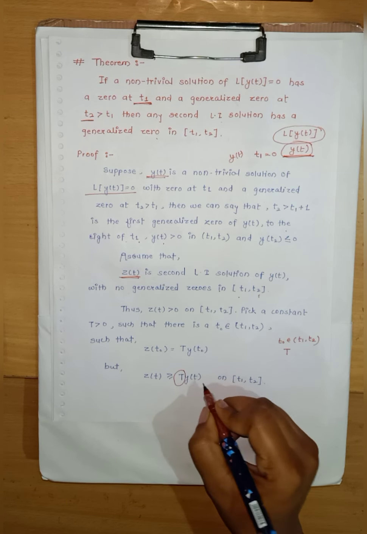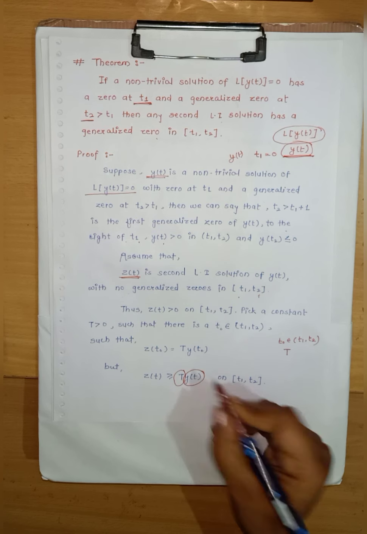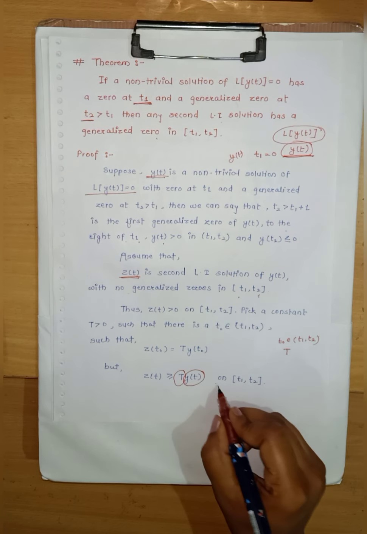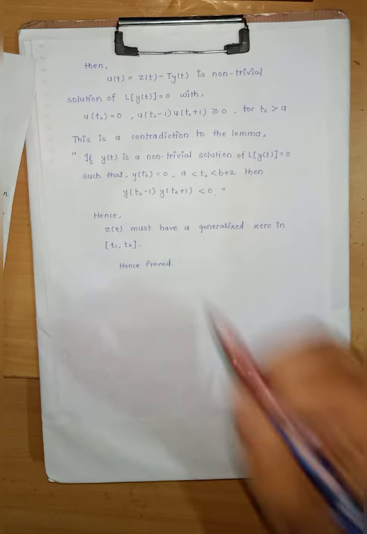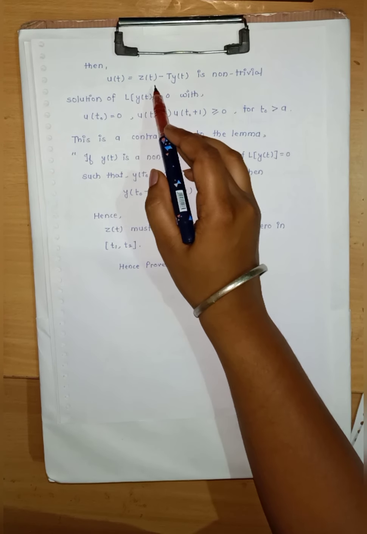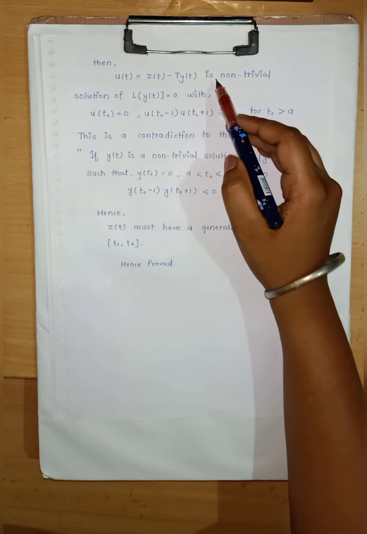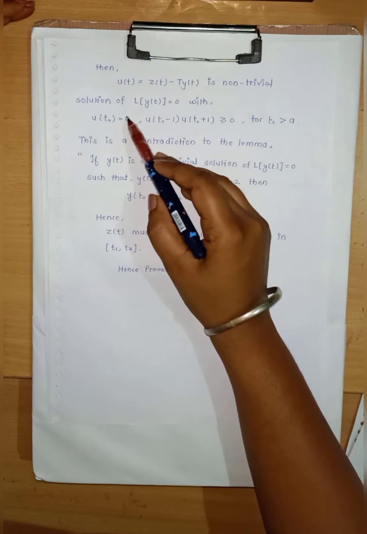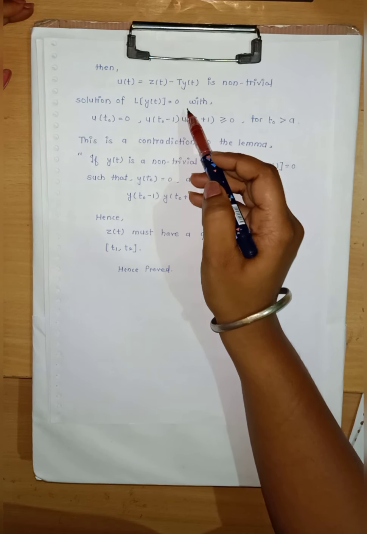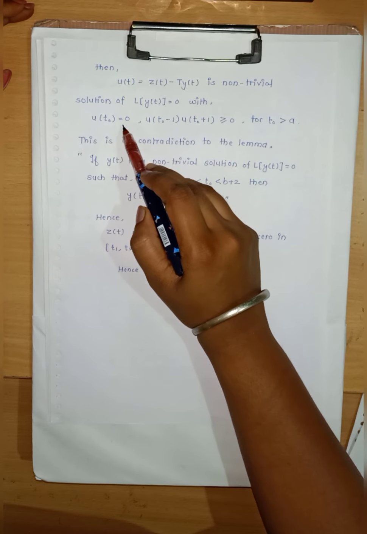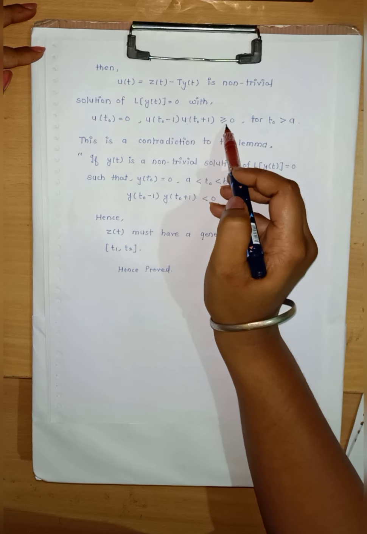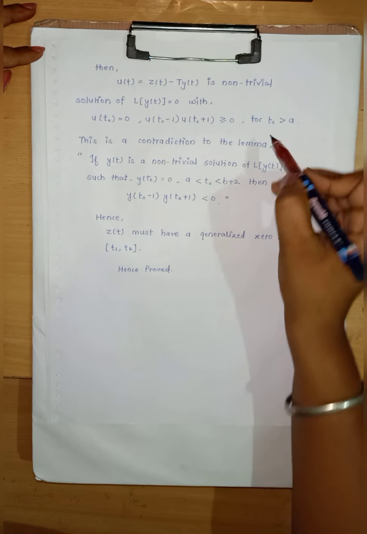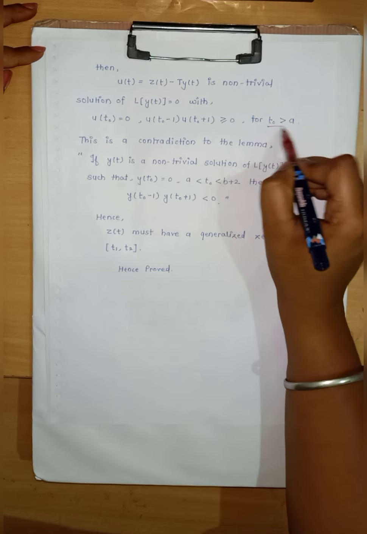This is our constant and this is our first linearly independent solution on t1 and t2. And this takes us to u of t equals z of t minus T times y of t, which is a non-trivial solution of L of y of t equals to 0 with u of t0 equals to 0 and u of t0 minus 1 into u of t0 plus 1 is greater than or equal to 0 for t0 greater than 1.